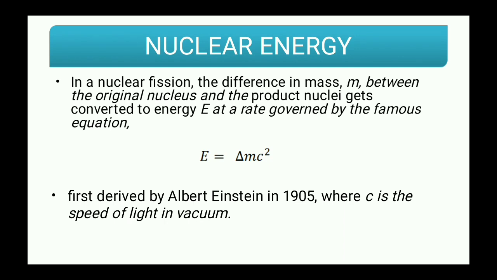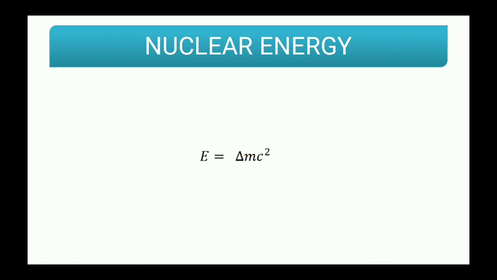Now let us learn the significance or the importance of this equation. Let us move all the things apart and keep only equation. Let us move it on the upper side. E is equal to delta m c square. Now here let us see first what is c. C, as we know, is the speed of light. Do you know speed of light? Yes, correct. It is 3 into 10 raised to 8 meters per second.